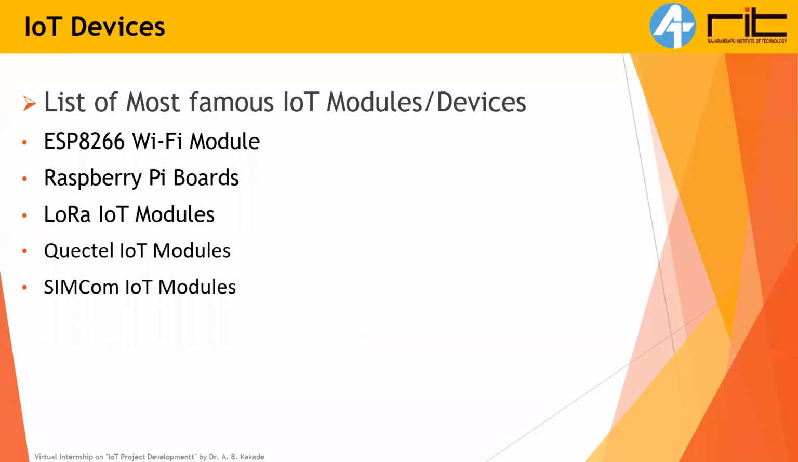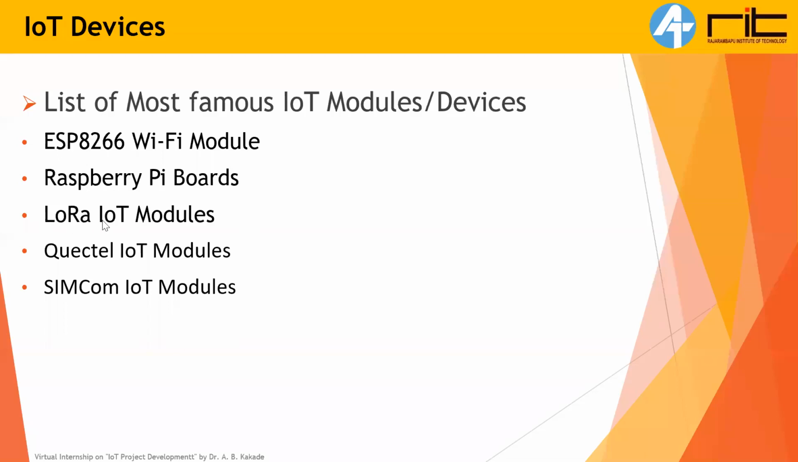Okay, after that, we have made a list of famous IoT modules and devices which are available in the market. First one, I have put intentionally, the ESP8266 Wi-Fi module, because we are going to use it in our internship program. This is the module. After that, Raspberry Pi boards: Raspberry Pi 2, Raspberry Pi 3, and Raspberry Pi 4 has recently launched. Okay, these are very famous boards. Some of you may be using them also.